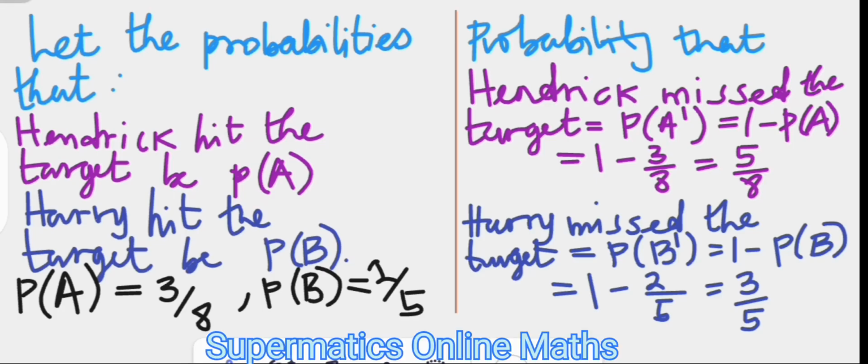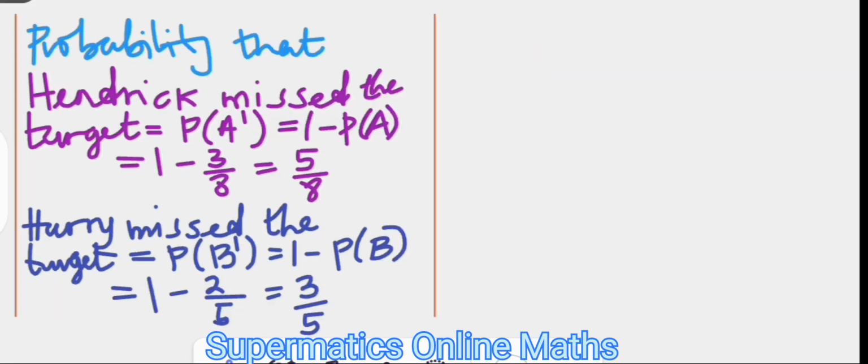Now let us find the probability that it is only one of them that hits the target. Only one of them hitting the target means that it could be that Hendrik hits the target and Ari missed the target, or it could be that Hendrik missed the target and Ari hits the target. So this is written in this form.